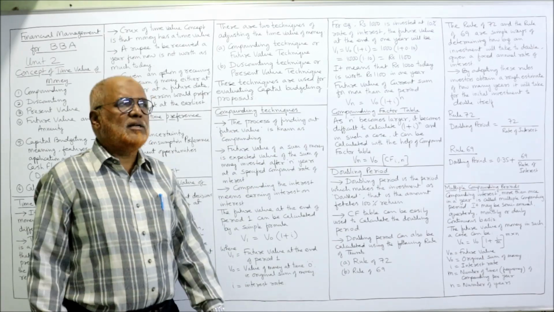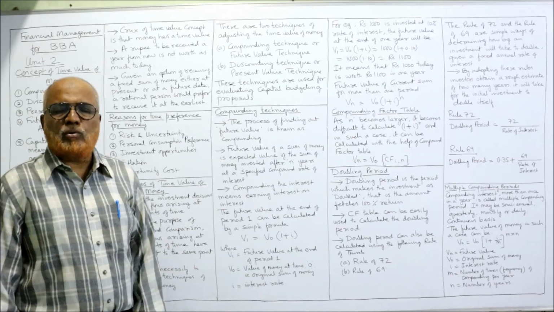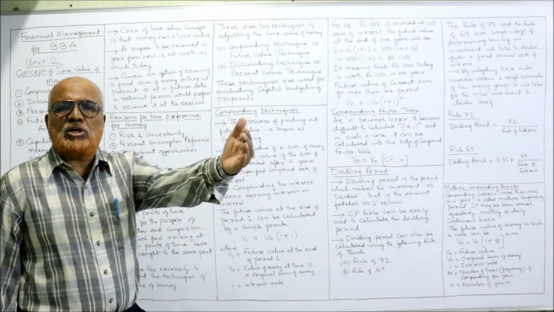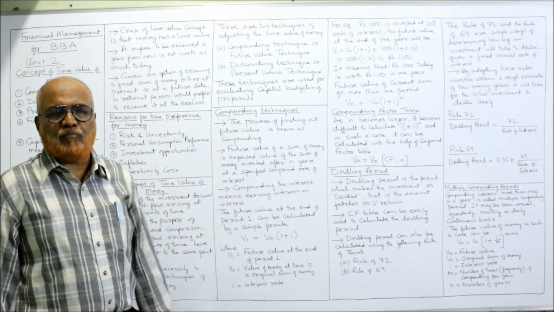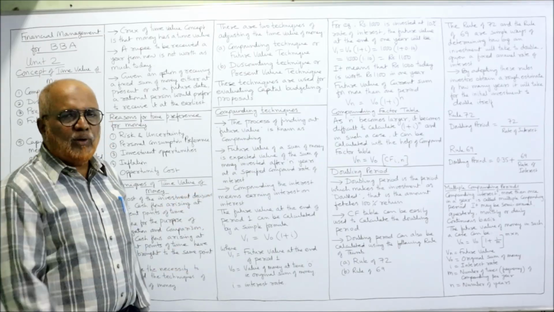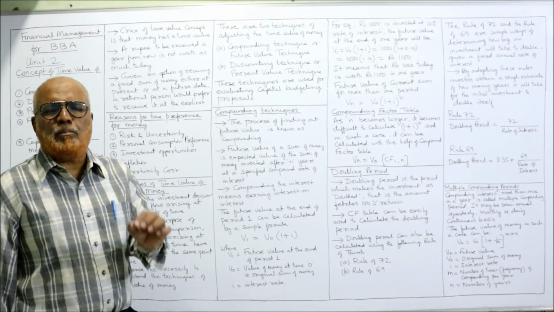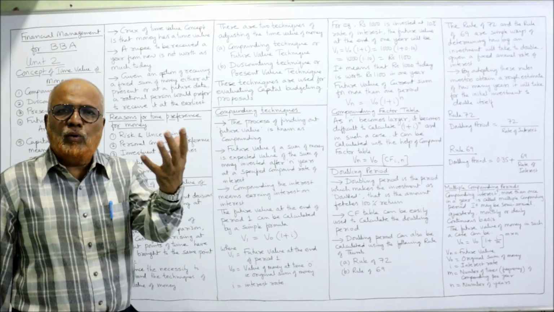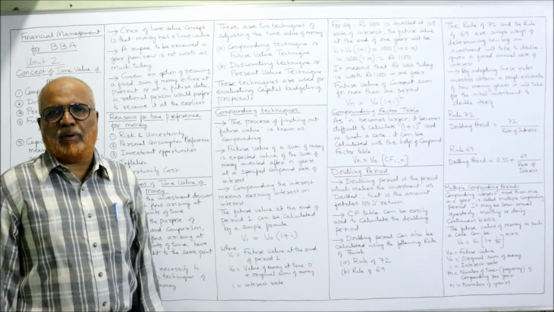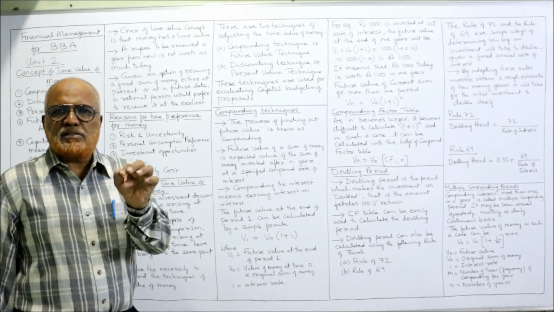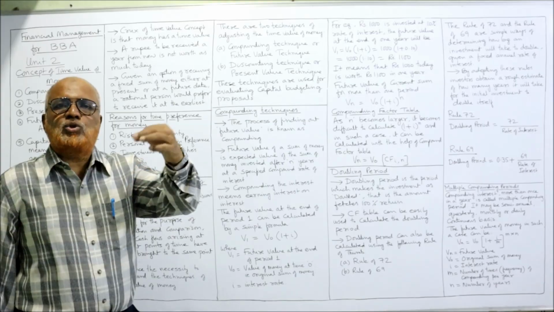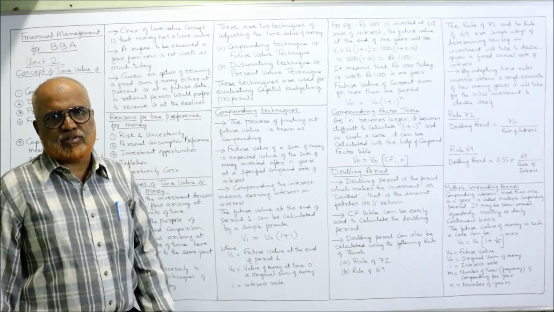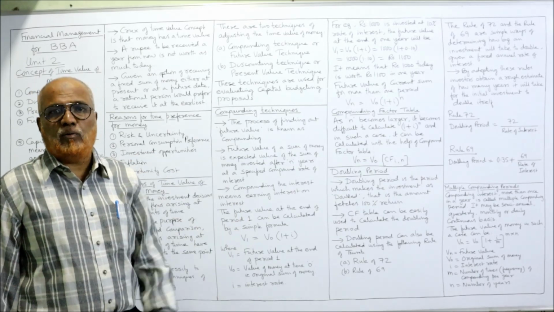So first we discuss compounding techniques, or calculating the future value of a particular sum of money. The process of finding out the future value is called compounding. Simple. Compounding is the process of finding out the future value of a certain sum of money. For example, 1 lakh rupees right now. What is the future value of 1 lakh rupees after 5 years at 10% rate of interest? That means we have to find out the compound value.